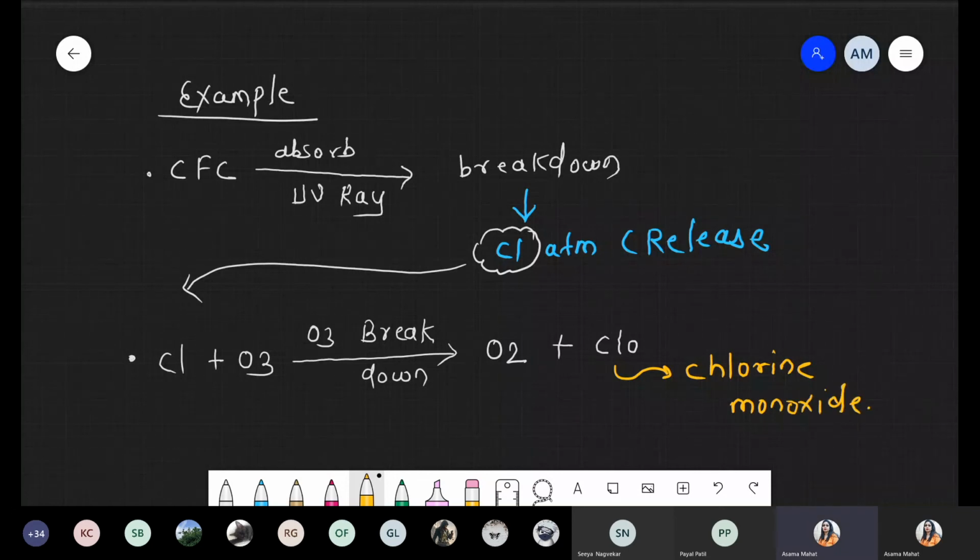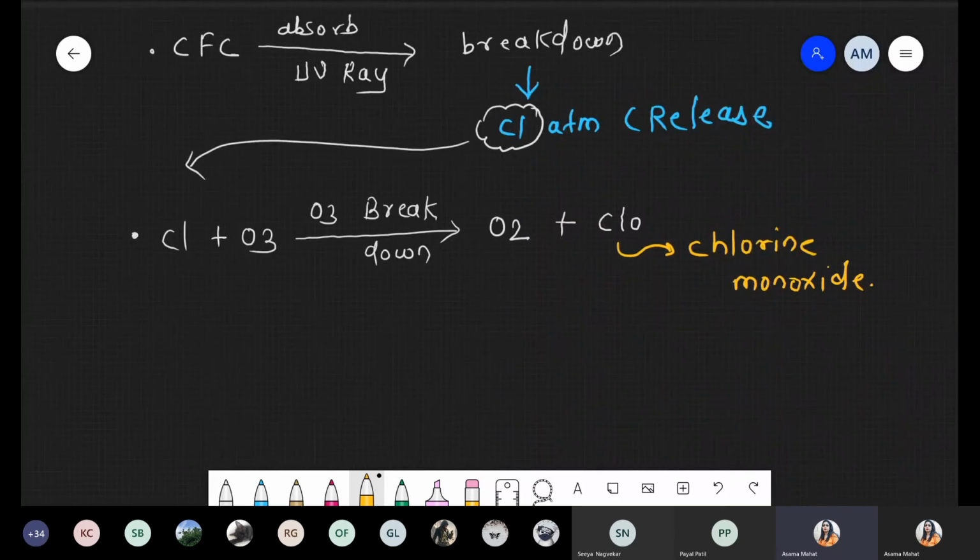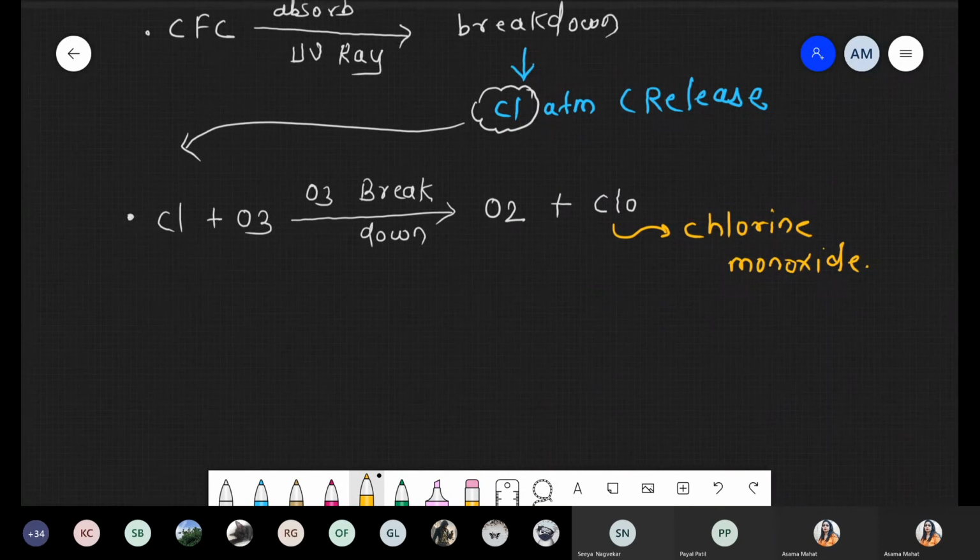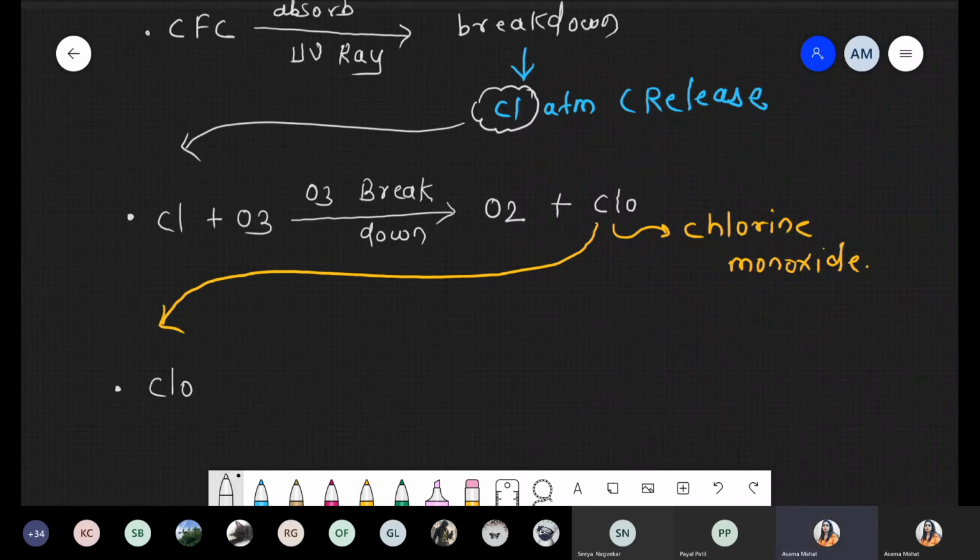Now in the third step, this chlorine monoxide again reacts with nascent oxygen, because we just discussed that oxygen is released when ozone breaks down, so nascent oxygen is normally present. When it reacts, it is converted into oxygen and again releases chlorine.